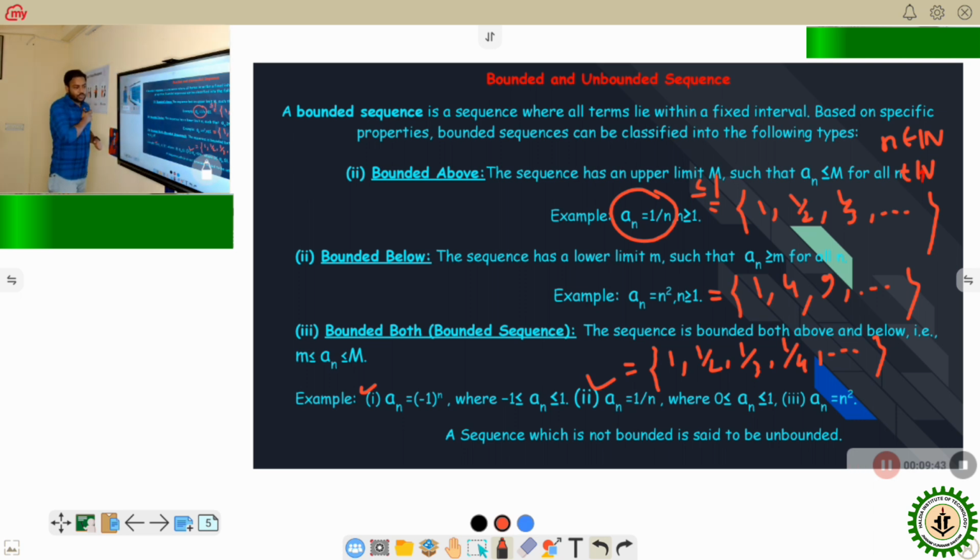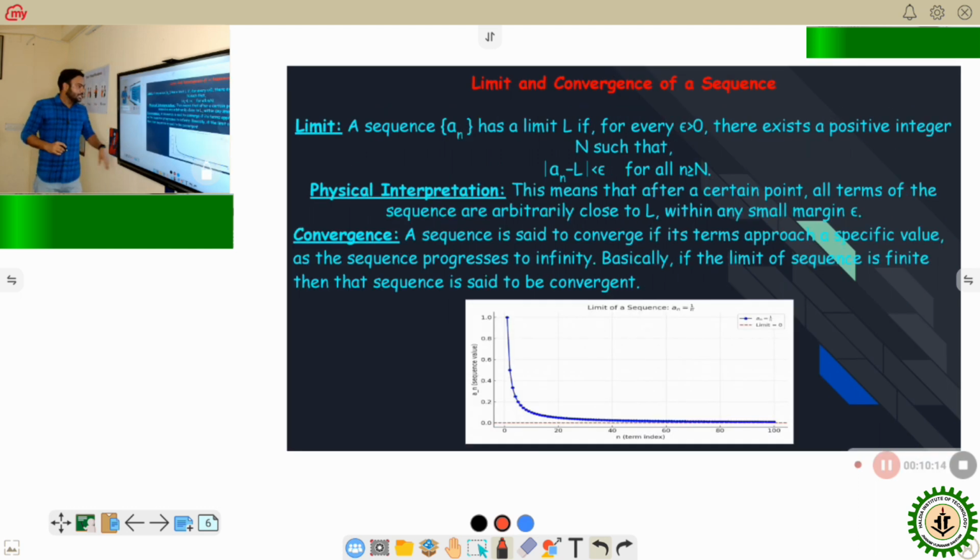Now, if a_n equal to n square, this will be bounded below but not bounded above. That's why it is an unbounded sequence. One question may arise: when a sequence is tending to a point, or goes to infinity or to minus infinity? To answer this kind of question, we have to know the limit of a sequence.